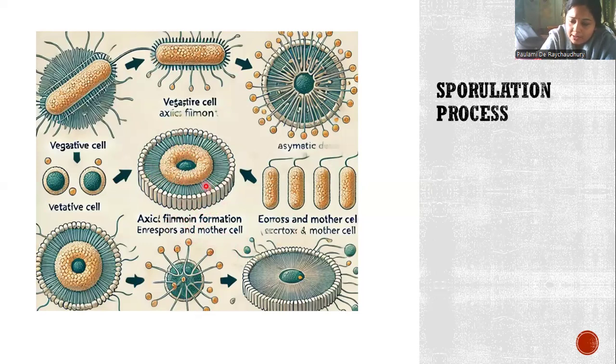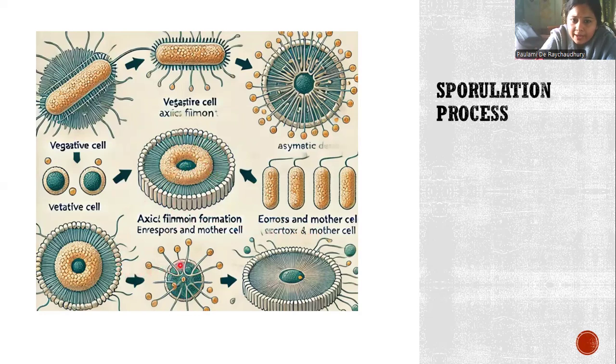Now it engulfs, and then sigma E regulates gene expression in the mother cell. Then there will be the cortex formation. A thick peptidoglycan layer forms in between the forespore membranes. Enzymes modify peptidoglycan structures to reduce the cross-linking.